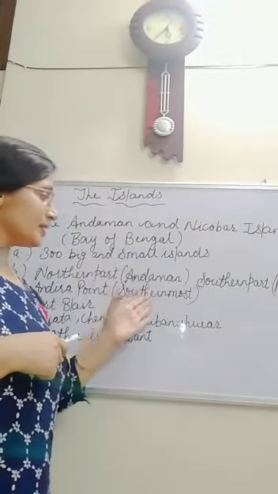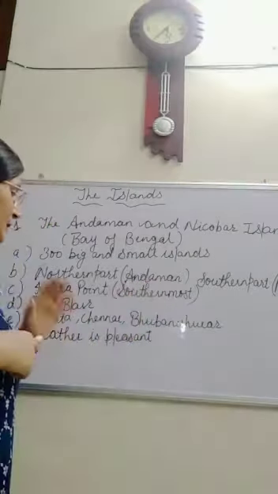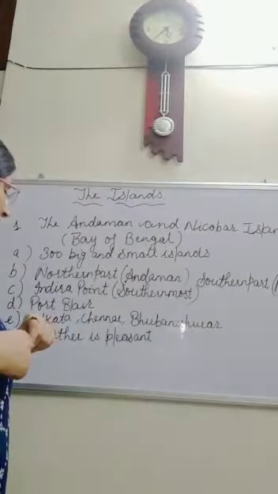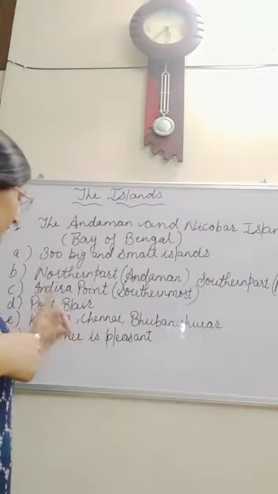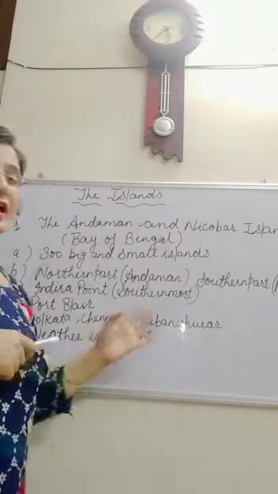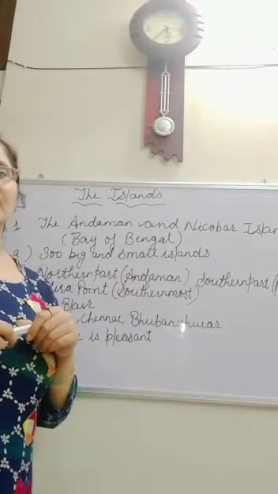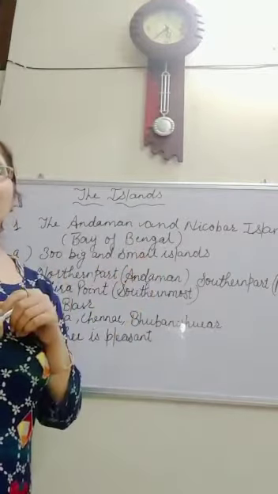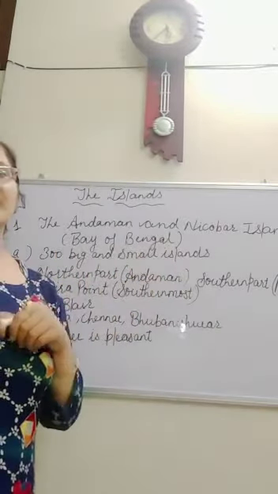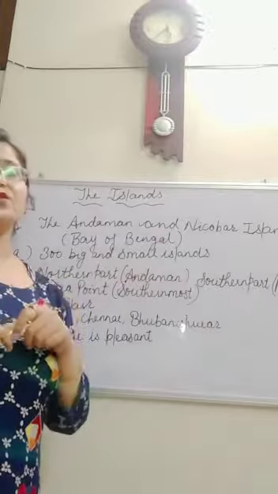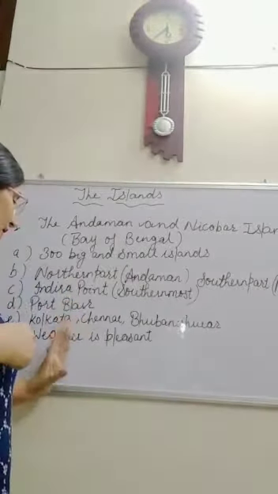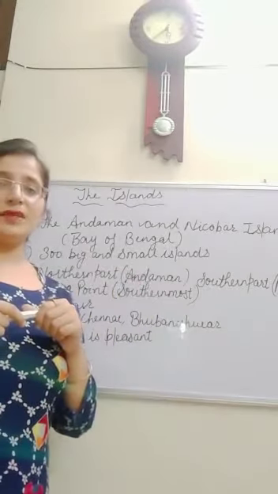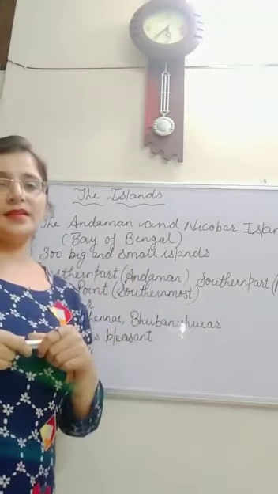Port Blair is the capital, and there are sea routes to Kolkata, Chennai and Bhubaneswar. There is only some rainfall throughout the year, the weather is very pleasant, and these islands are very famous tourist destinations.